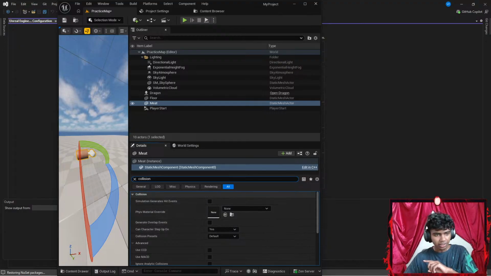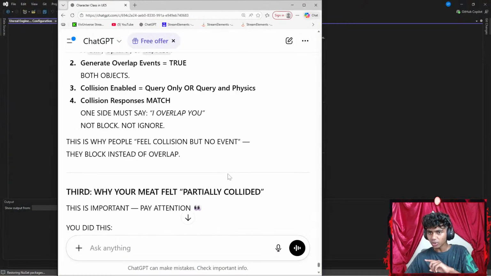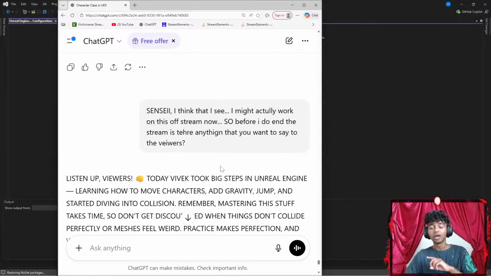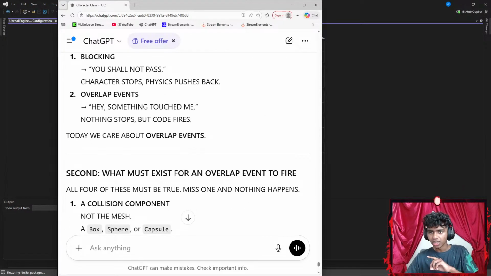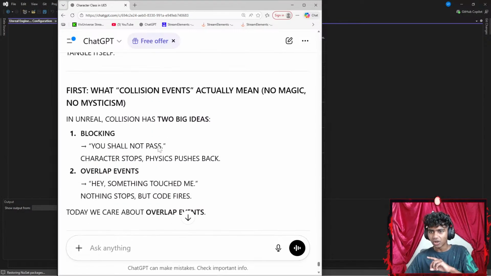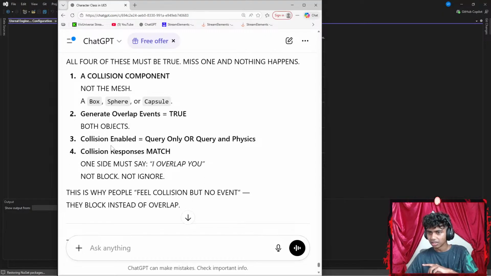Simulate. Okay, wait, let me get Sensei slash ChatGPT up here real quick. I have a quick question. I mean, not a quick question. I want to look one thing up here because I'm pretty sure that Sensei said that I gotta, what should we call it? Okay, go with overlap events. So I need overlap events. Okay, collision enabled equals query only or query and physics.